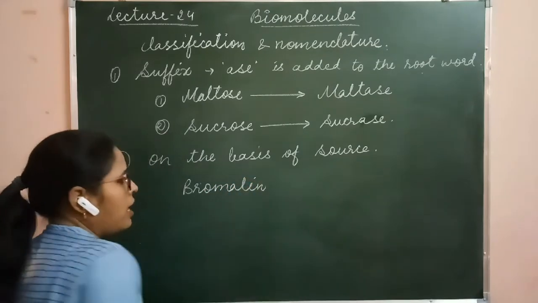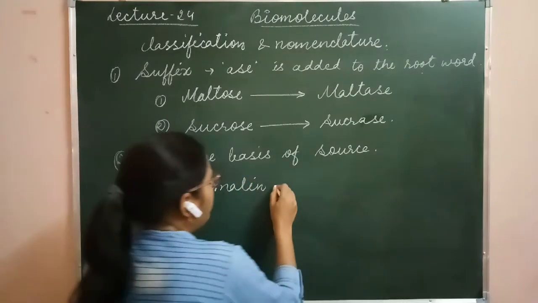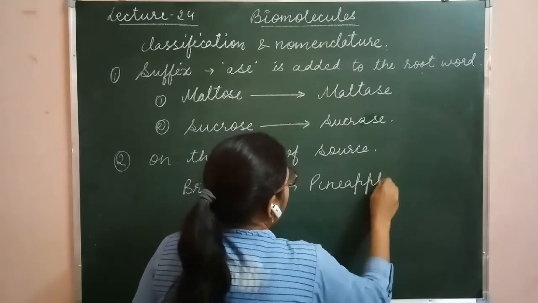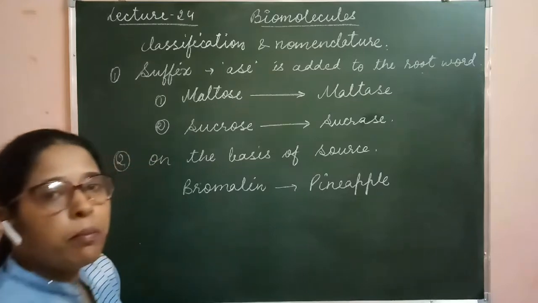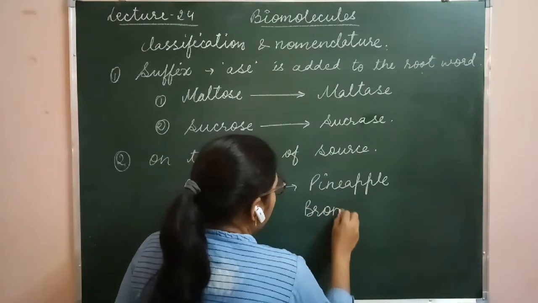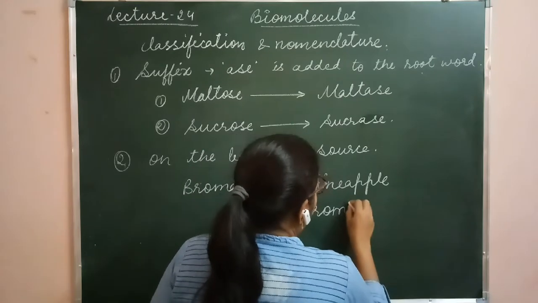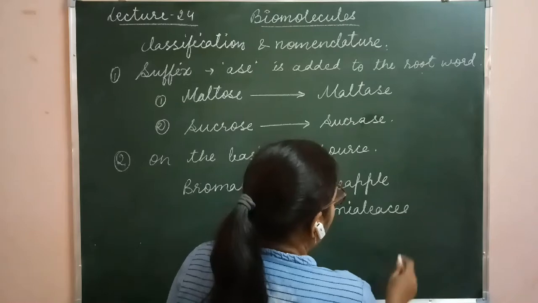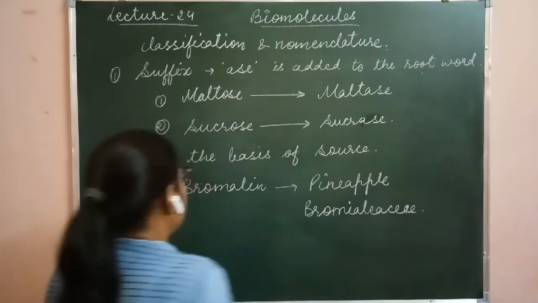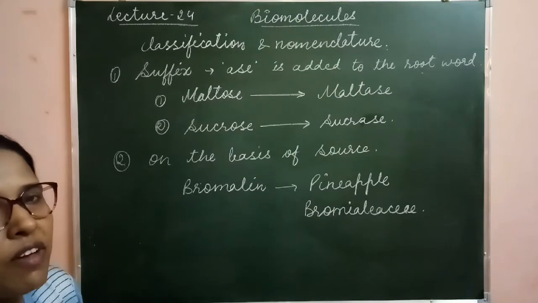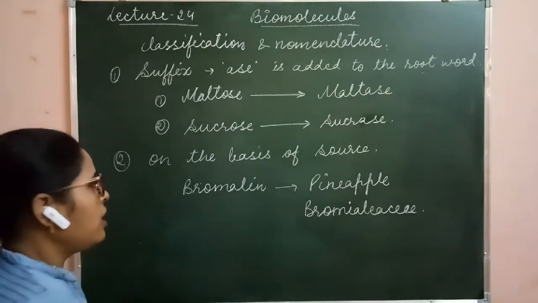Bromelain enzyme was obtained from pineapple, and this pineapple is a member of the family Bromeliaceae. Clear? So here the enzyme bromelain is obtained from the pineapple, family Bromeliaceae.